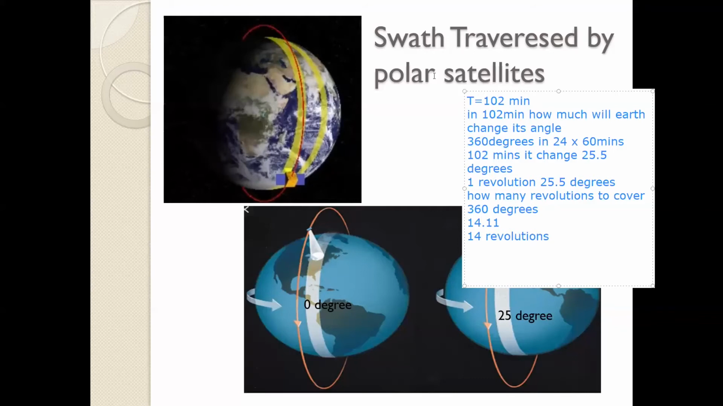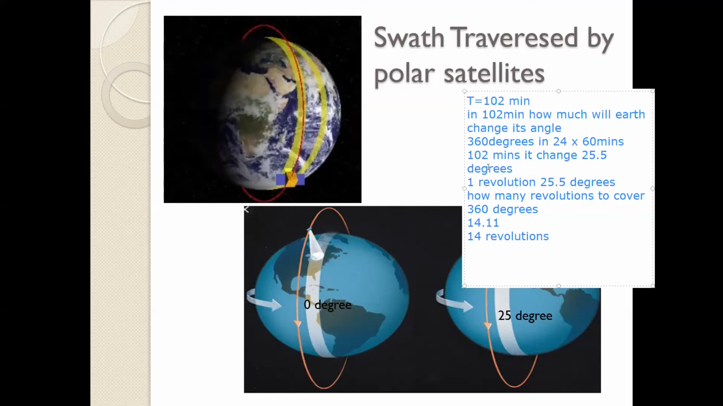Is it okay? Is the problem clear? This question comes in the paper, where you will see that the time period of a polar satellite is 102 minutes. How many revolutions does it need to do to cover the whole of the earth? The answer is 14 revolutions. How did we get it? First we calculated how much the earth changes its position in 102 minutes. It changes its position by 25 degrees.